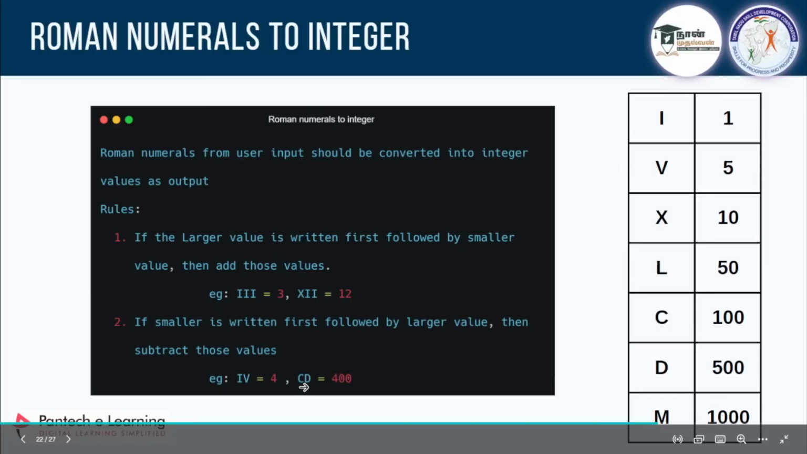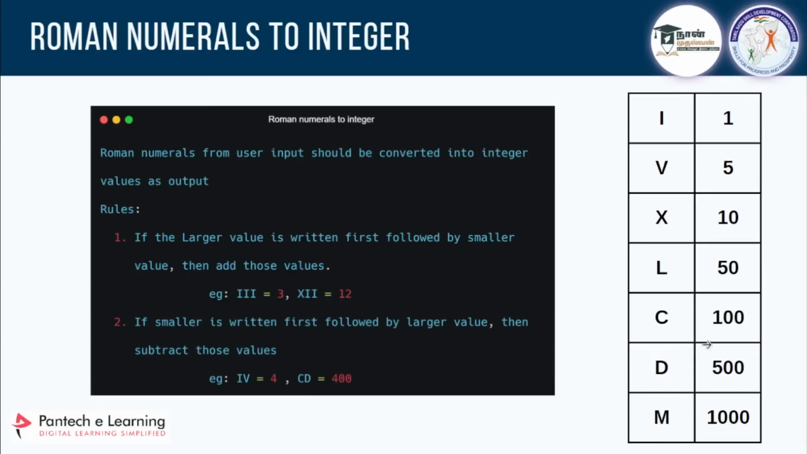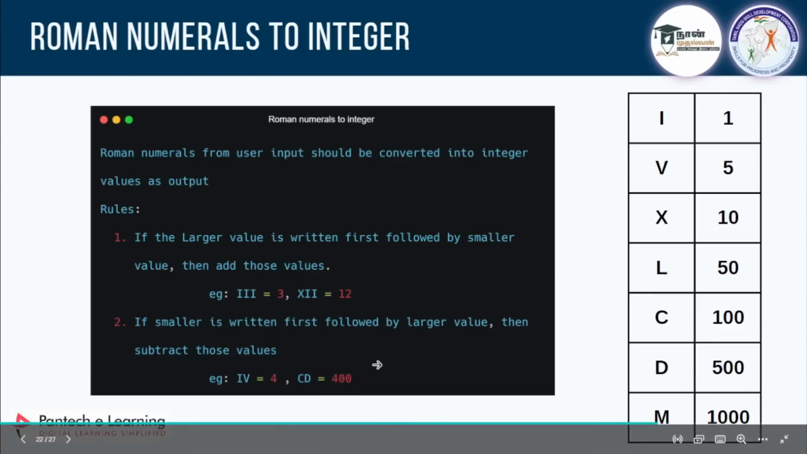If it is CD, C is smaller because it is 100 and D is 500. So you are going to subtract it and the output value will be 400. Clear? So this is what the conversion is.